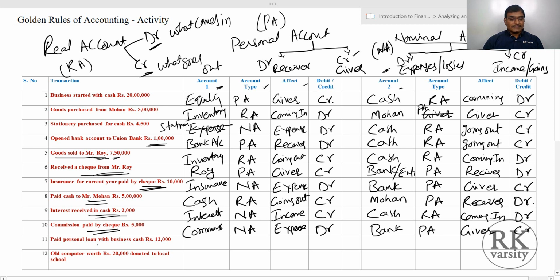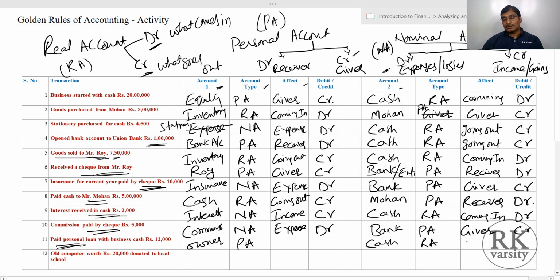The personal loan with a business, or paid personal loan with business cash. So personal loan is the owner's, that is equity. Again it is the owner. It's a personal account, and on the other side we paid cash. This is a real account.